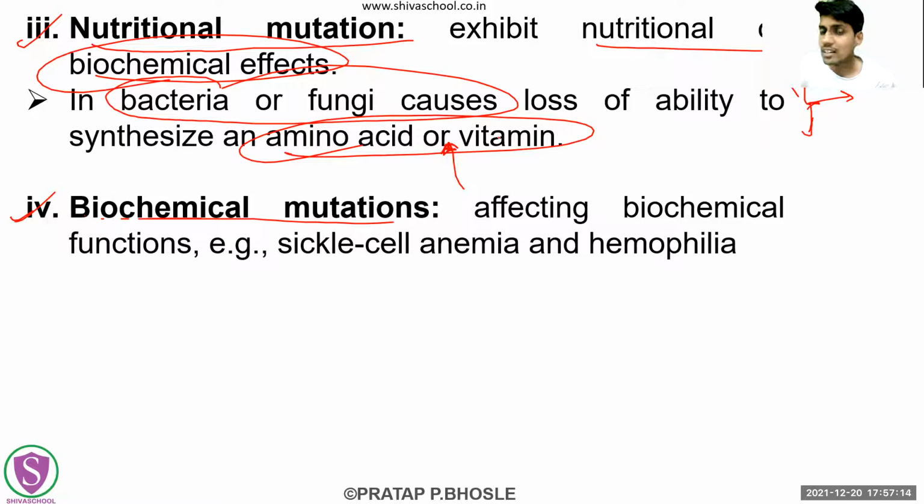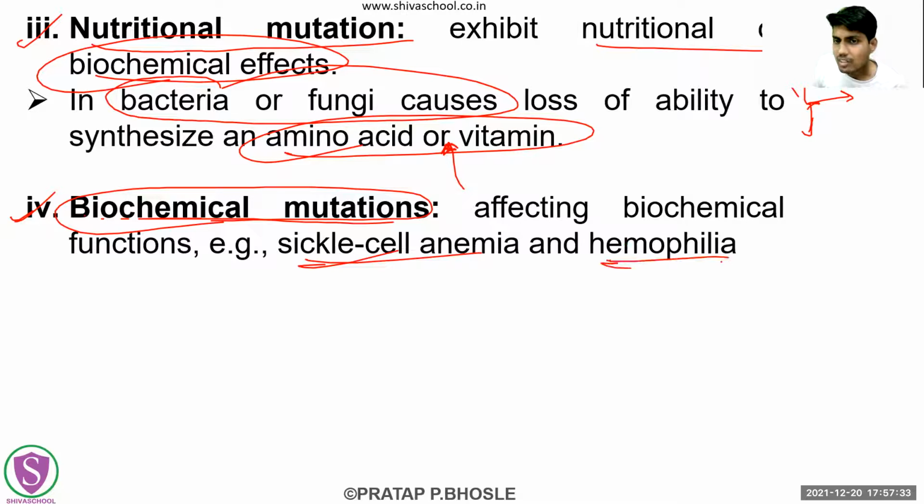The genes which are controlling biochemical functions, if mutation is there in those regions, then these biochemical mutations will ultimately affect all the physiology of that body. Okay, diseases like sickle cell anemia or hemophilia. Ultimately these depend on biochemistry. So these are also types of biochemical mutations.